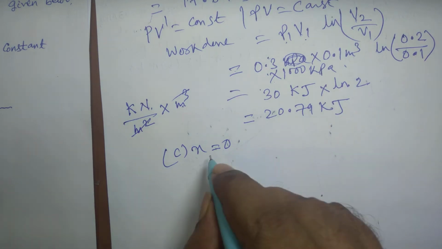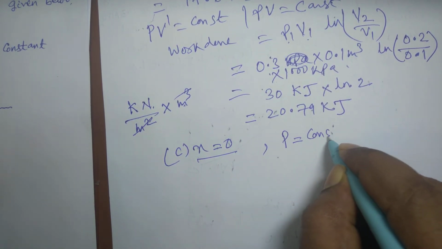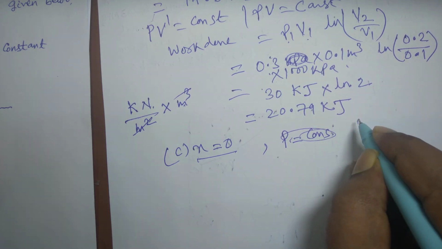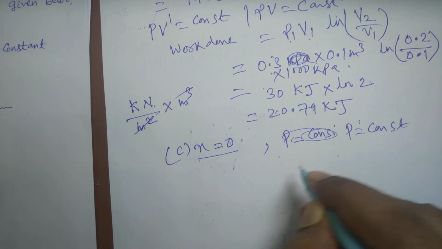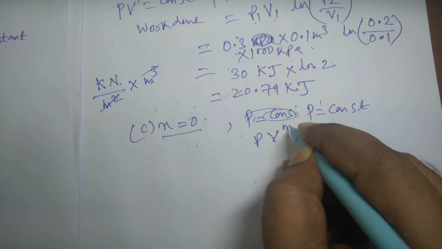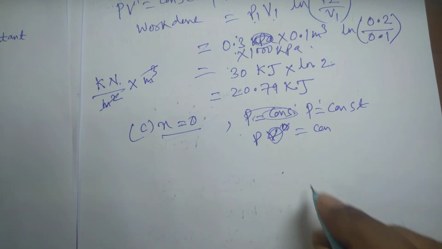So this is for the second bit, and for the third bit n equal to 0. n equal to 0 means pressure is equal to constant. Sorry, pressure is equal to constant, because P v to the power n, v to the power 0 equal to constant. So v to the power 0 is equal to 1.